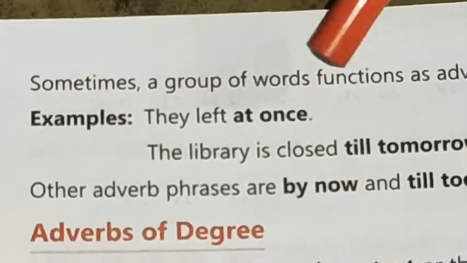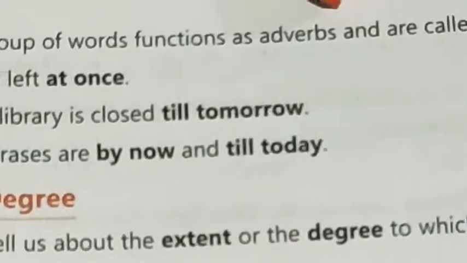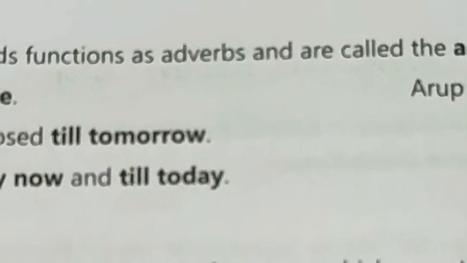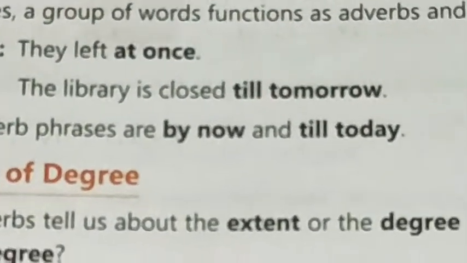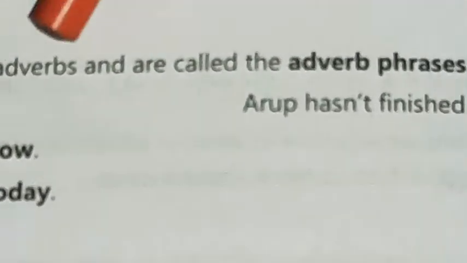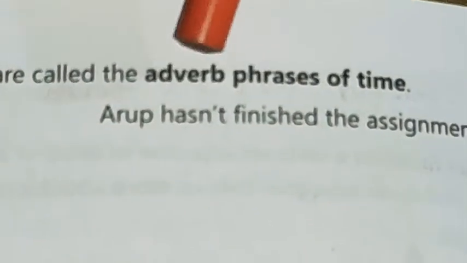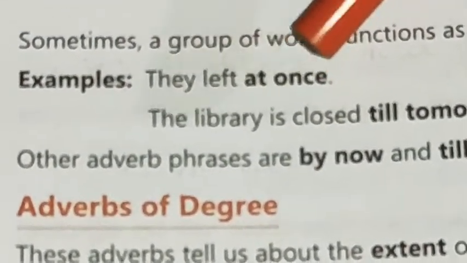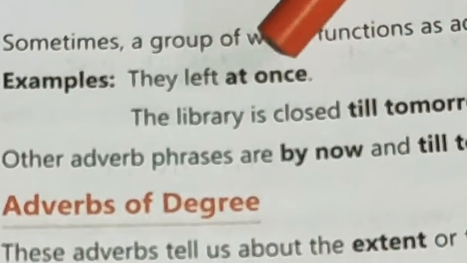Sometimes a group of words functions as an adverb. Sometimes some groups of words act as an adverb of time and are also called an adverb phrase of time. Example, they left at once. At once is telling the time.